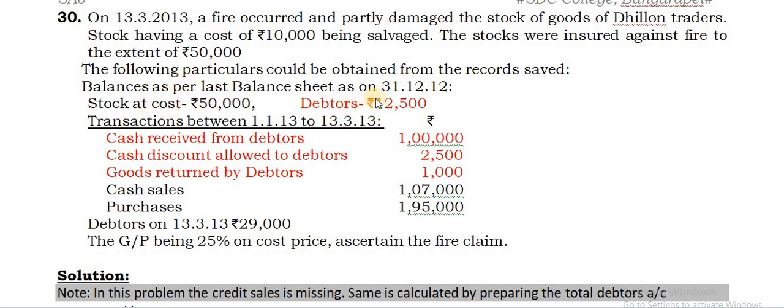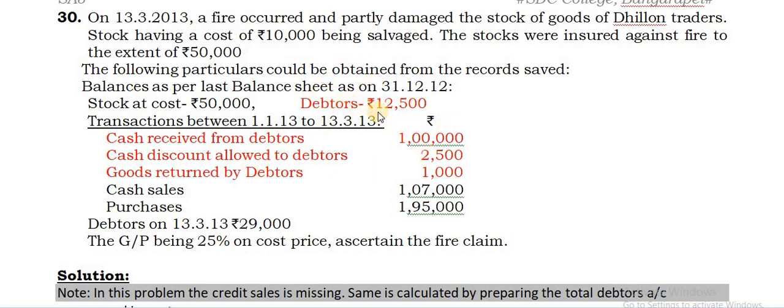Balances as per the last balance sheet as on 31/12/2012, that is in the last year. These are the two opening balances being given. Closing balances will become the opening balance for the current year. So stock you take in the memorandum trading account on debit side. Debtors is given. Unlike in the previous question where credit purchases was not given, here credit sales is not given. So that credit sales you have to get by preparing a debtors account.